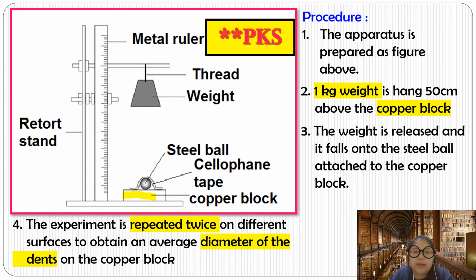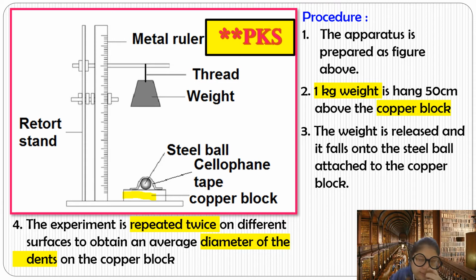Okay, this one is the steel ball. You put the cellophane tape to make the steel ball stay there on the surface of the copper block. Later, the thread, you need to cut it. Let the weight hit the ball. Okay, after you hit the ball, you find the copper block produces a dent, is it? So later we need to measure how many cm the depth of the dent is.